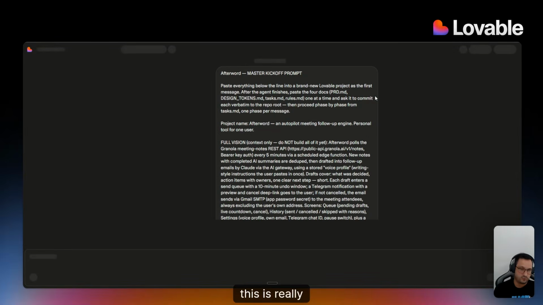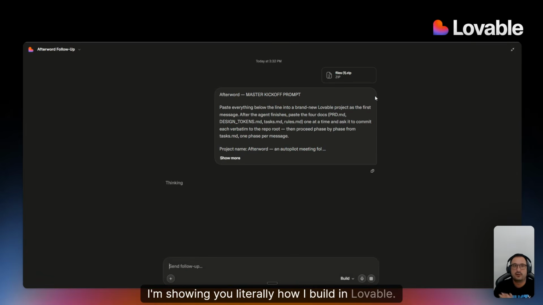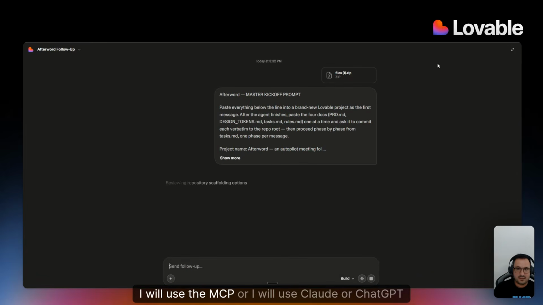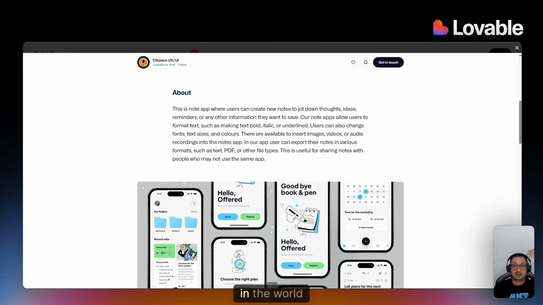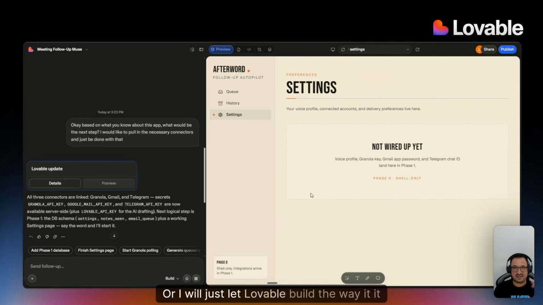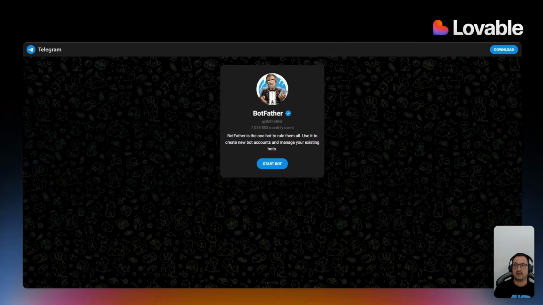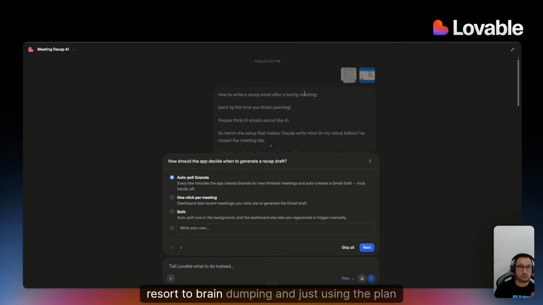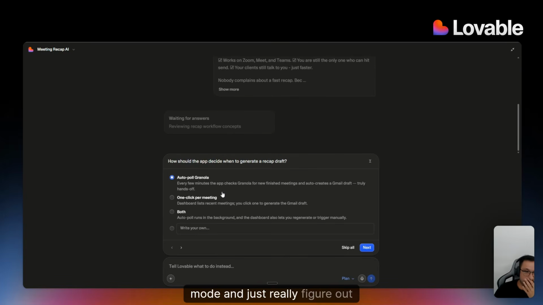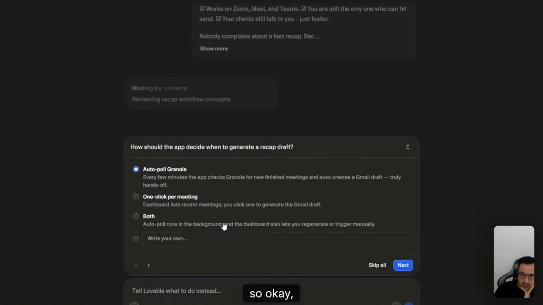So this is genuinely how I build in Lovable, right? I will use the MCP, or I will use Claude or ChatGPT or your preferred chatbot to build me files. I will look for the best looking websites in the world as a reference, right? I'm just trying to give as much context as possible, or I will just let Lovable build the way it should be building. And then I will also resort to brain dumping and using plan mode to really figure out how to build this if you're doing it for the first time, right? Okay, we're going to use both.